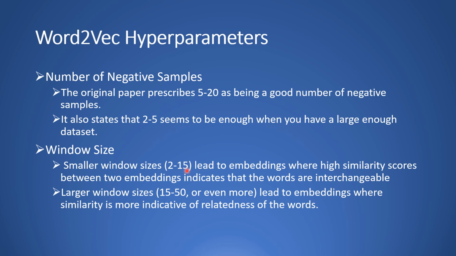So if you use a small window and you pick an input word and some other word, and it gives high similarity scores when you compare these two embeddings, that means these words are interchangeable. Similarly, if you take a large window size between 15 and 50 words, and you take the output embedding for any two words in this window, and the similarity is high, then the words are more related to each other semantically.